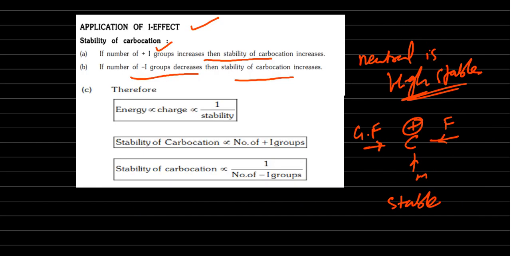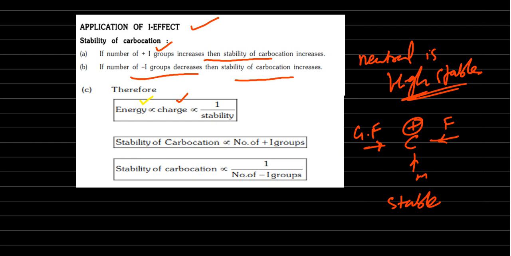Now applications. Energy is directly proportional to charge. If charge is more, the stability is less. Charge is more, stability is less. If stability is more, then charge will be less.